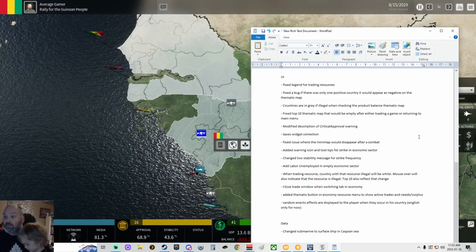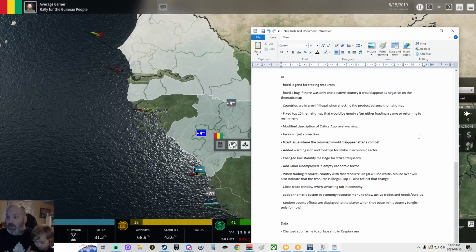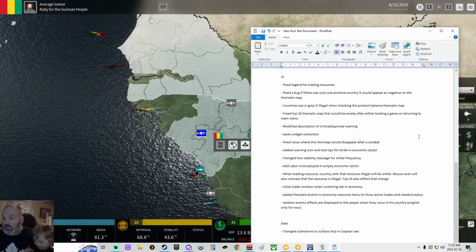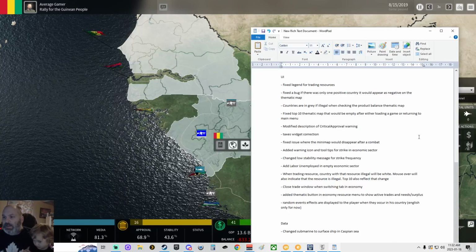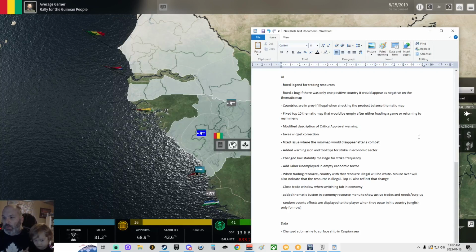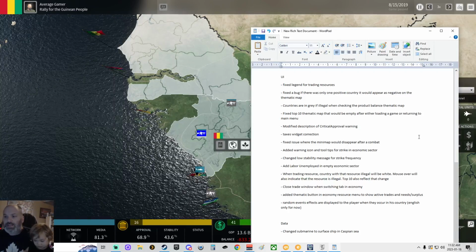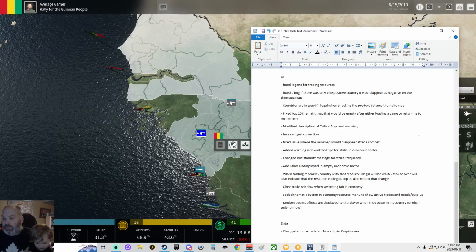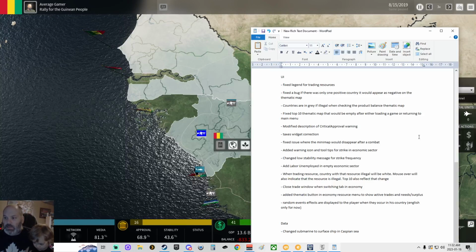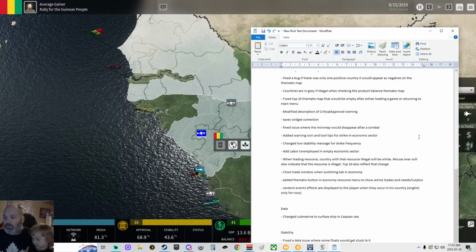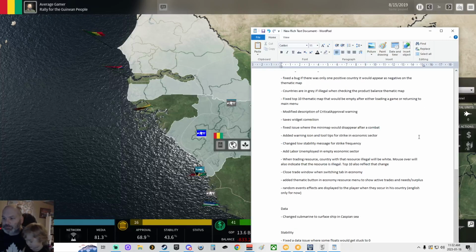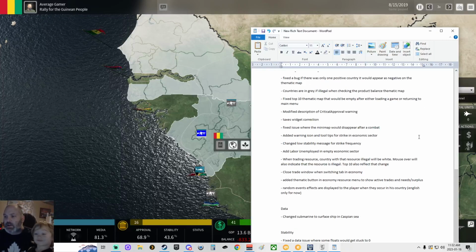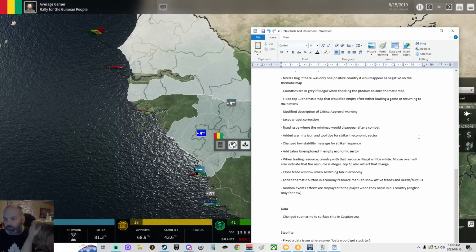Fixed top 10 thematic map that will be empty when either loading a game or returning to the main menu. Modified description of critical approval warning. Tax widget corrections. Fix issues where the minimap would disappear after a combat. Added warning icons and tooltips for strikes in economic sectors. We already saw that. Change low stability message for strike frequency.